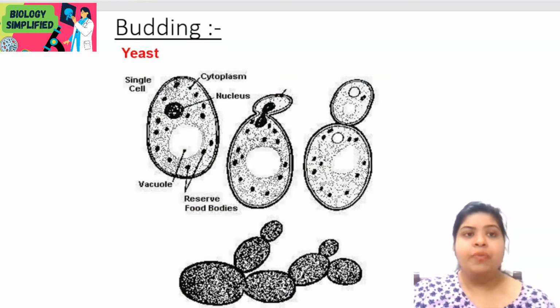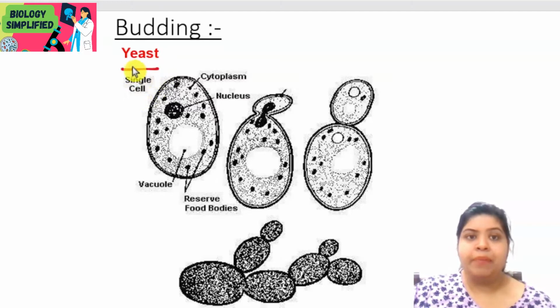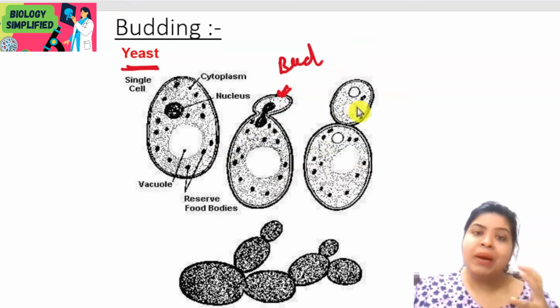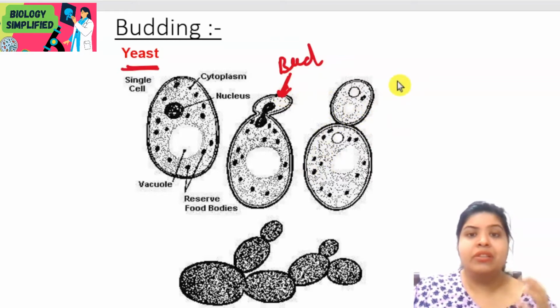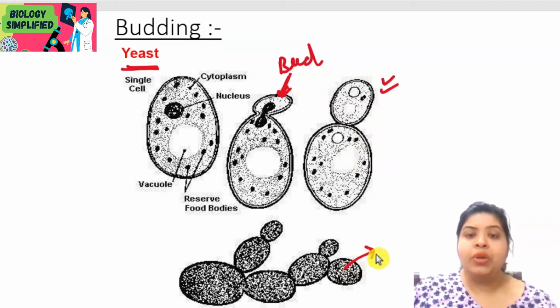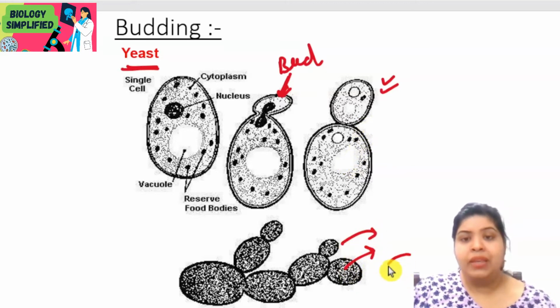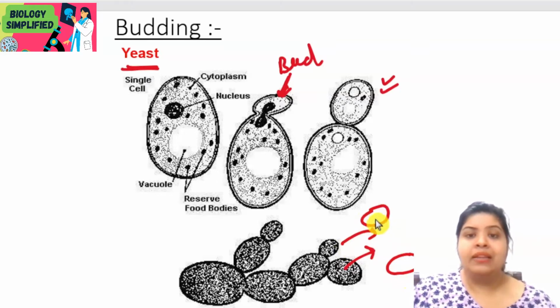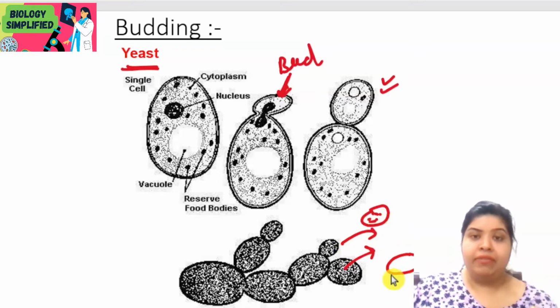In yeast also budding is seen. For example, this is the mature organism wherein you will have this structure appearing, which is called the bud. Now this bud, as it happened in Hydra, is maturing and growing further, and once it is fully mature, it is going to detach from the parent body. Then it is capable of surviving individually once it detaches from the parent body.